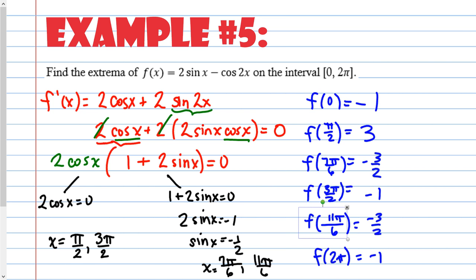Which one's the lowest and which one's the highest? So, the highest y value is here, so that's where my maximum is. And the lowest is, oh, there's 2 of them. Negative 3 halves, right? Because it's negative 1.5, and that is lower than negative 1. So, just to save time, this is my max. And we have 2 mins. We have a tie, ladies and gentlemen, because they're the same. Right?